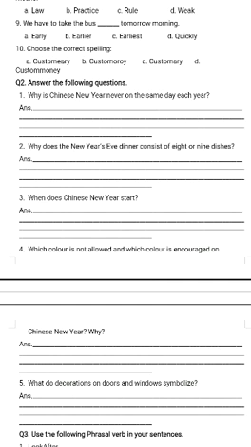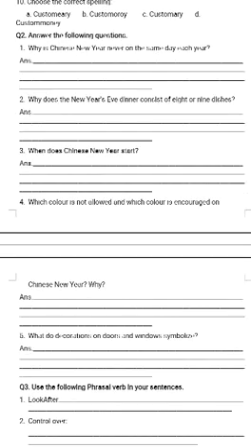Now look at question number 2. Why does the New Year's Eve dinner consist of 8 or 9 dishes? You have to write the reason why there are 8 to 9 dishes in the New Year's Eve dinner. Okay, now come towards question number 3. When does Chinese New Year start? You have to write the dates, or the roundabout dates, that when Chinese New Year starts.